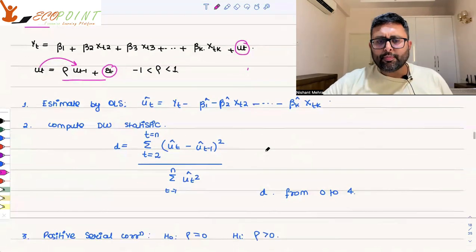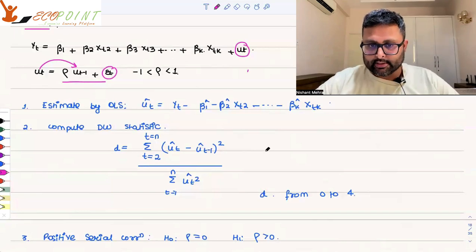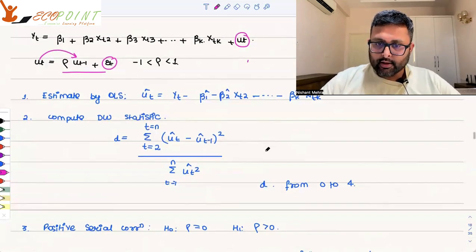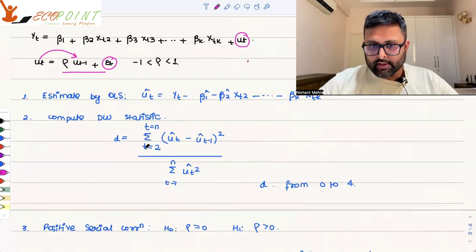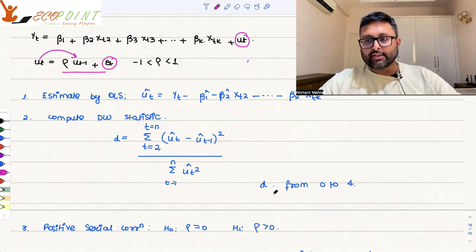And then you compute the Durbin-Watson test statistic, which you have to remember. It starts from t equal to 2 to t equals n, the square of u hat t minus u hat t minus 1, upon the summation of u hat t square, t equals 1 to n. And this d is going to lie between 0 and 4.